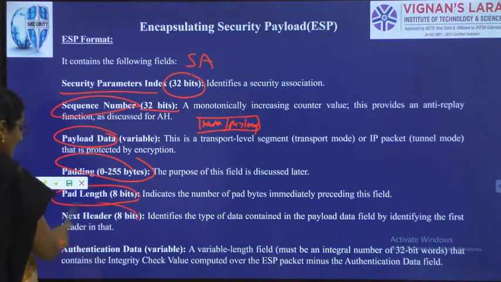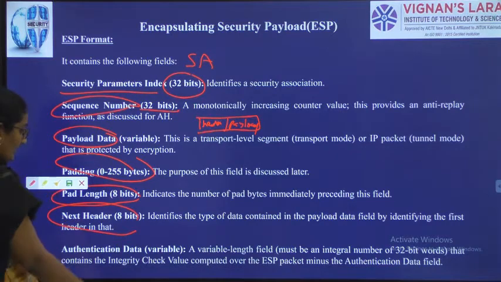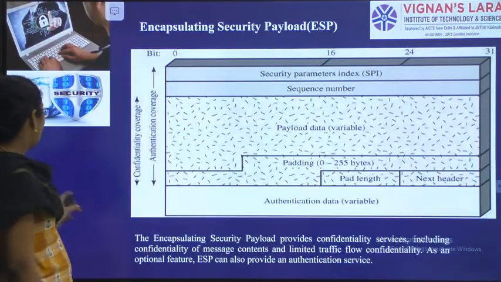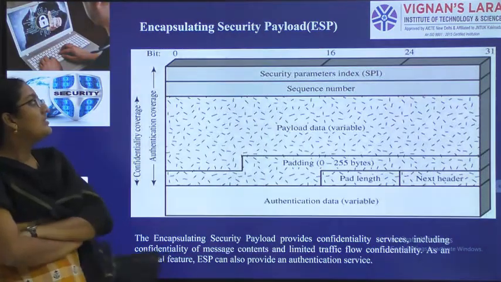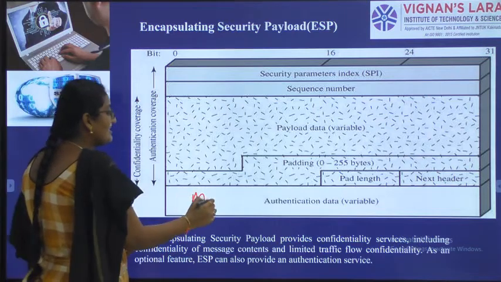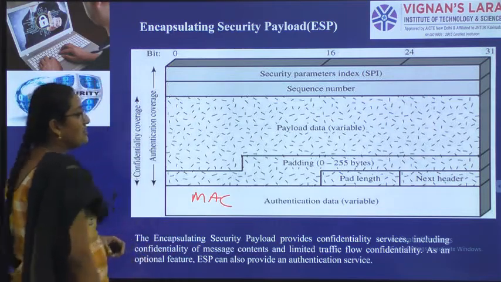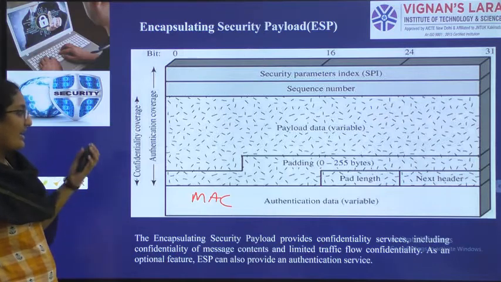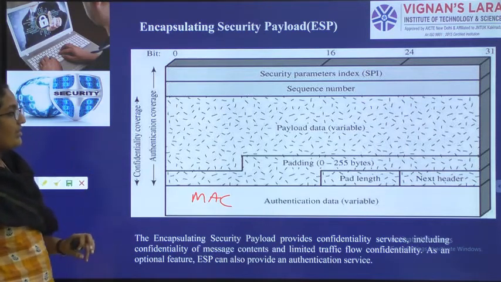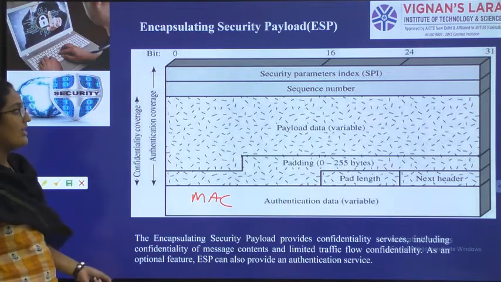Pad length 8 bits, next header 8 bits, and to exchange a MAC, authentication data, which is variable. So this is the structure of encapsulating security payload. MAC address is exchanged in authentication data, which size is variable. So we are talking about payload data also. We are concentrating not only on header data, we are concentrating on payload data also.